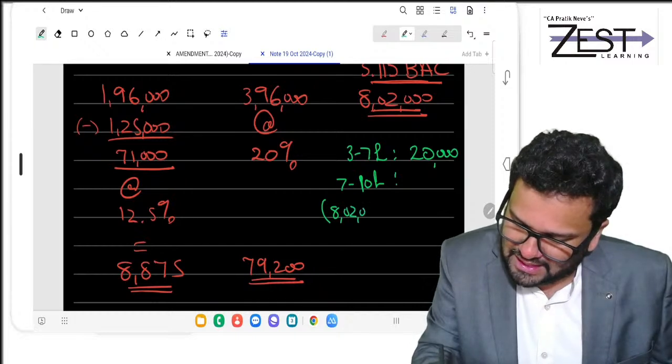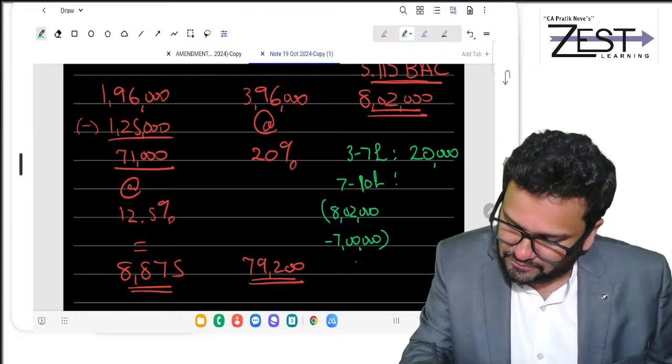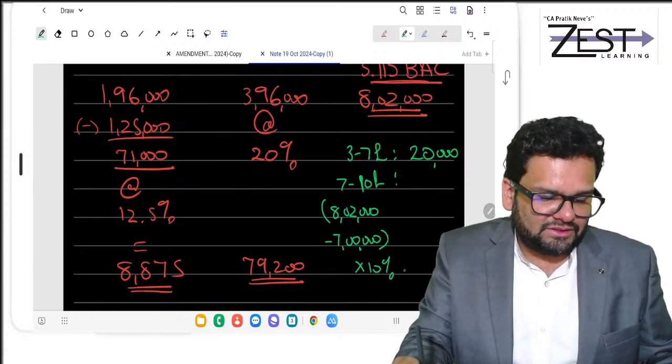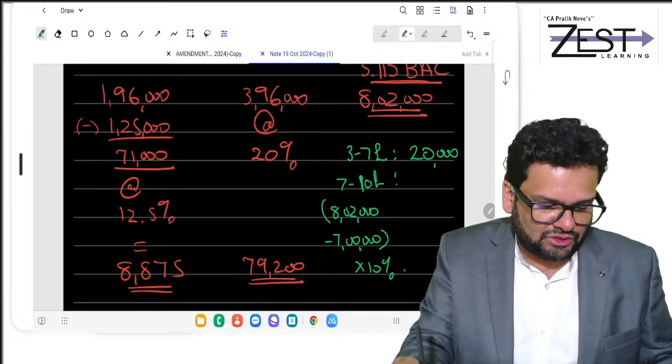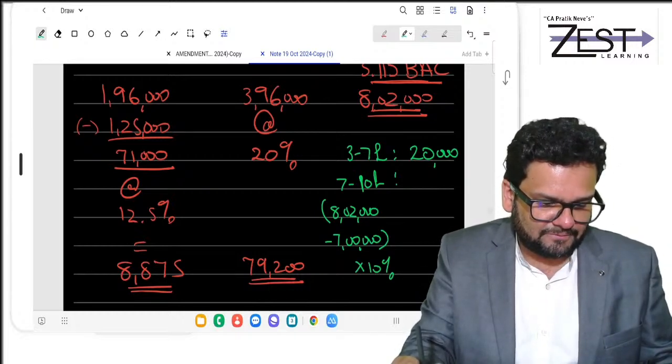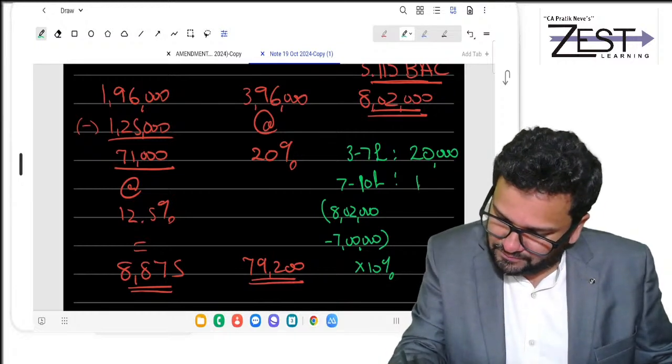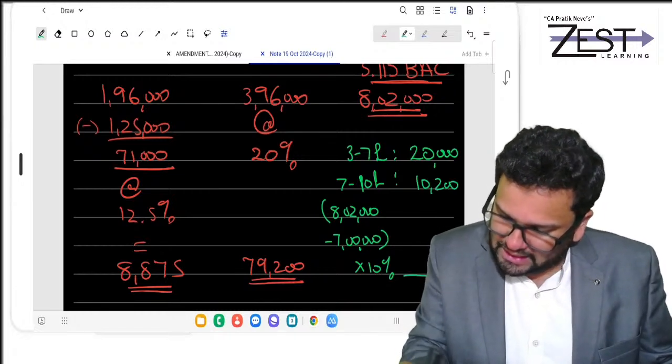You have 8 lakh 2,000 minus 7 lakh, that is 1 lakh 2,000. That 1 lakh 2,000 into 10%. What is 1 lakh 2,000 into 10%? It is 10,200.